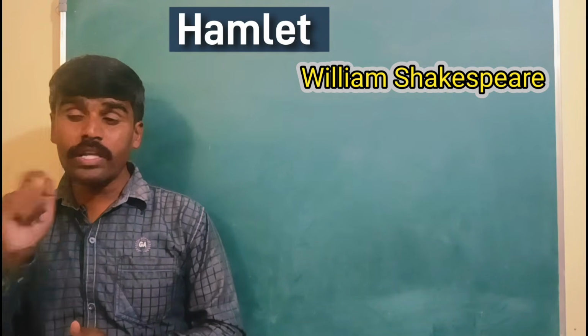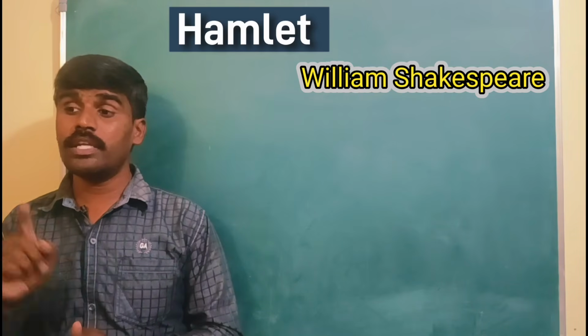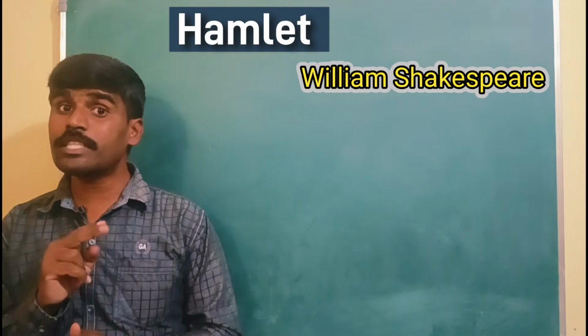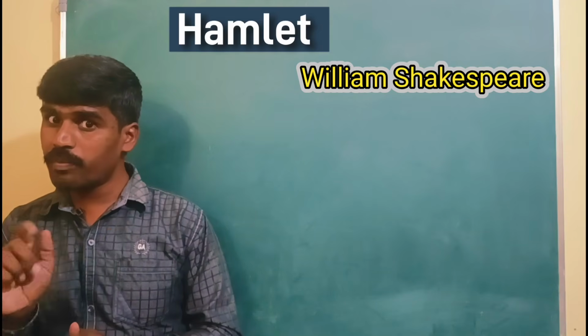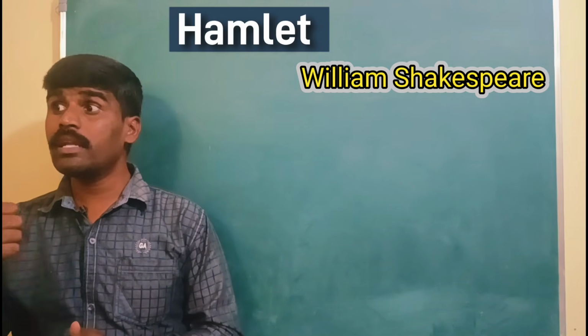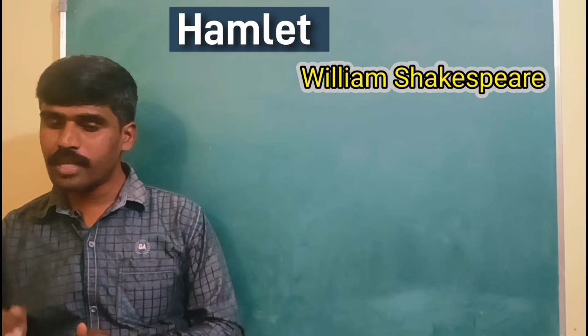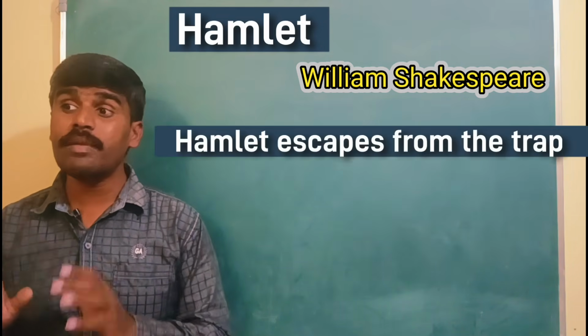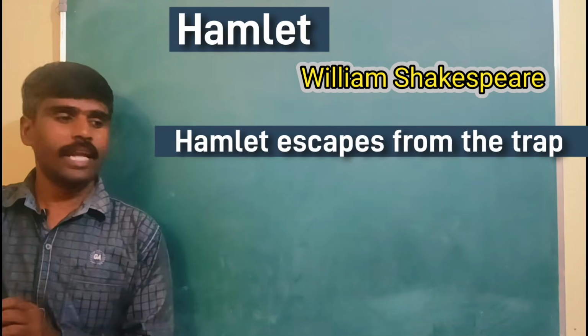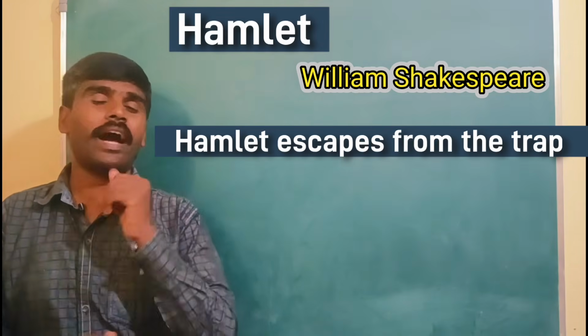So that's what he plans. Not only that, he also sends two spies, two secret officers to observe Prince Hamlet in England. But somehow Prince Hamlet knows about all that, and he manages to escape from England and he comes back to Denmark again.